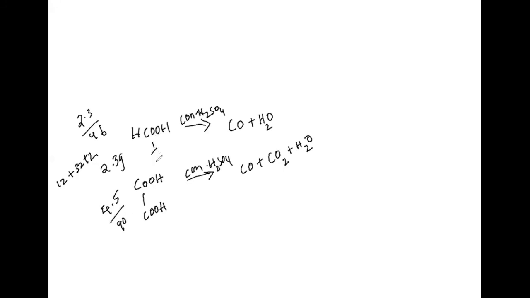This one I'll take as 1 by 20 mole, and here also I can take 1 by 20 mole. In the products also, the gases I am taking 1 by 20 mole, 1 by 20 mole and 1 by 20 mole. That is 0.05. That's all.